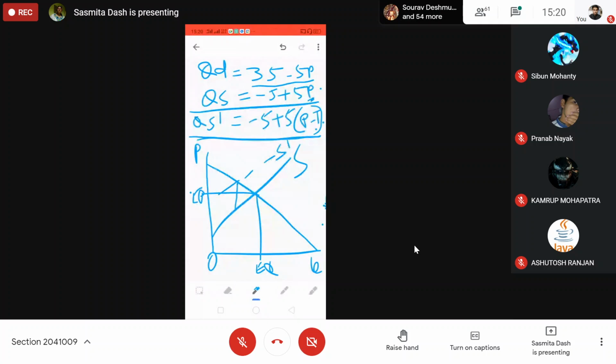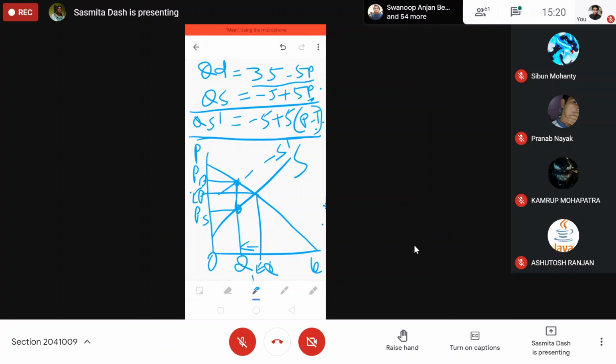Where it touches the demand curve, you will get a line. This is the new quantity, which is less. Where it touches the original supply curve, put a line here and a line here. You will get this price at this quantity. What will be the price? This is PB. Buyer's price is more than before.